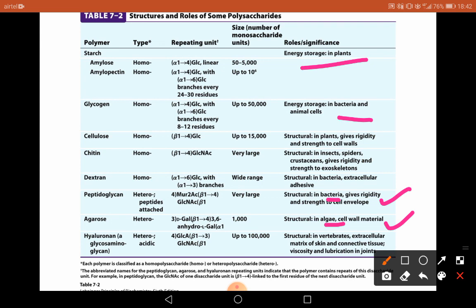So this is the overall summary of polysaccharides, which explains the type of the polysaccharide, what unit it has, what is the linkage, what is the size, and what is the role and significance.